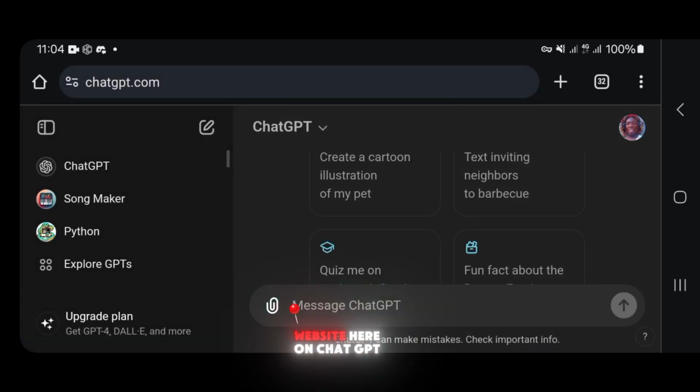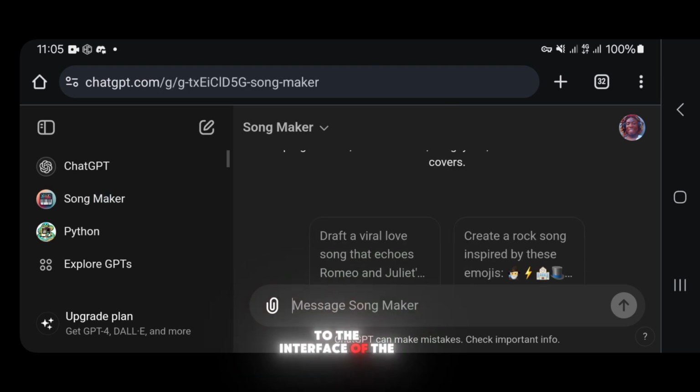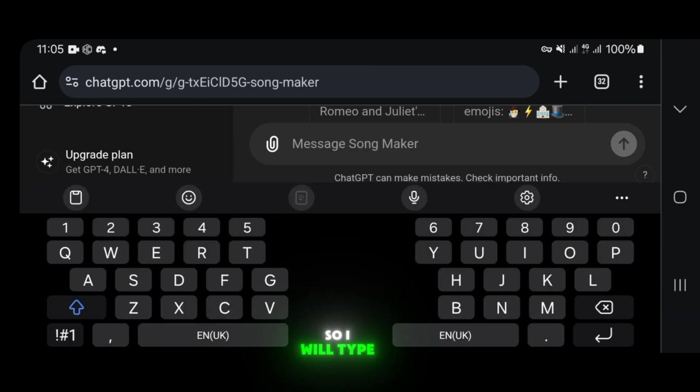When I visit the website, here on ChatGPT, you see on the left hand side, there are plugins over there. The second one is Songmaker. So I'll tap on the song maker. It will direct me to the interface of the song maker. So I will type my prompt.